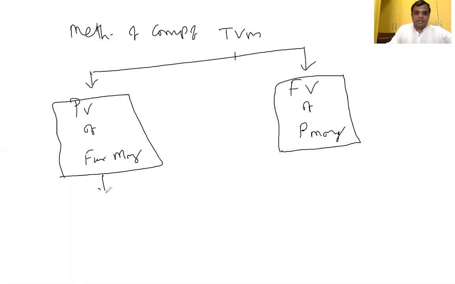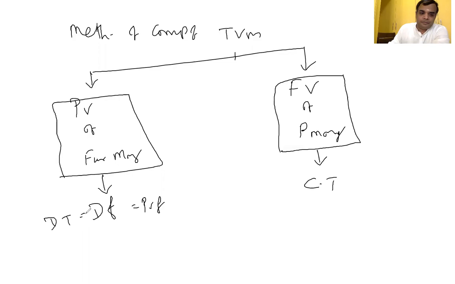In case of present value of future money, we have to apply the factor called discount factor, that PV factor. In case of future value of present money, we have to apply the technique called compounding technique. Here, discounting technique, another one is compounding technique. These are all the methods of computation of time value of money.